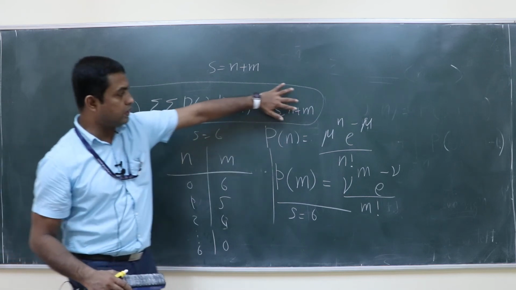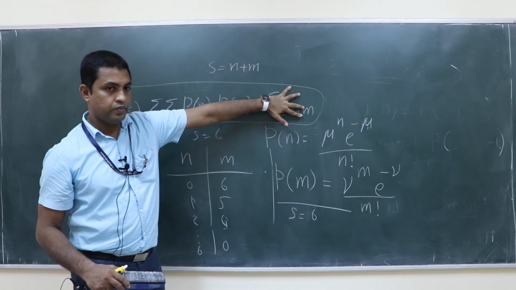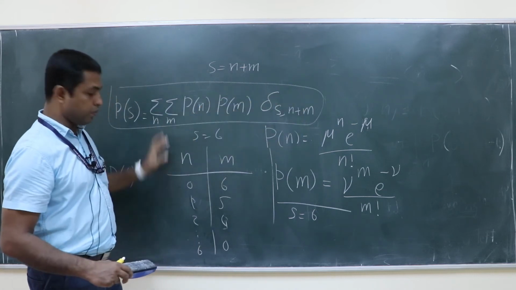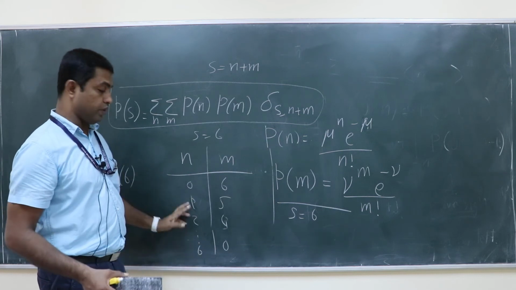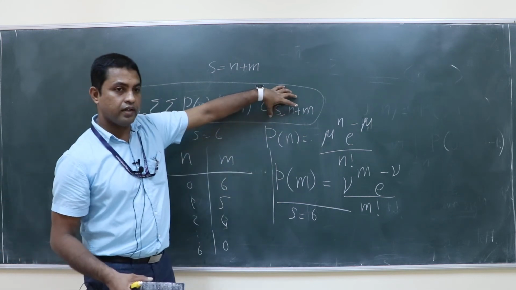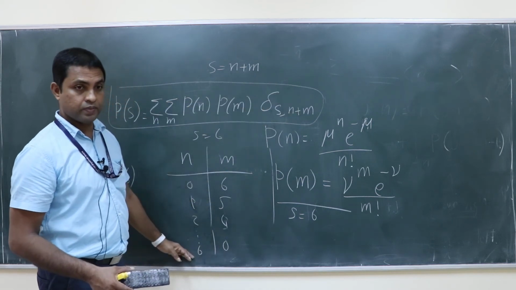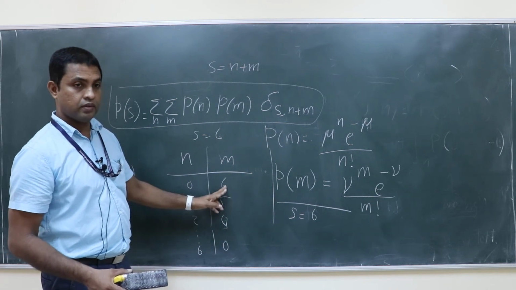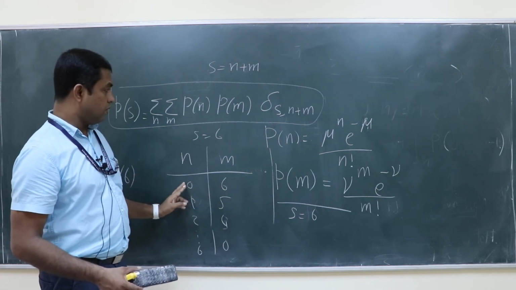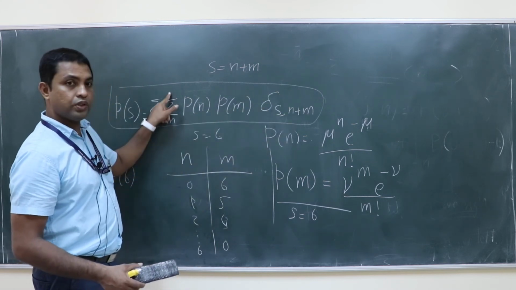If you don't put this delta condition, what will happen? This summation will take care of all the ways, or any number of ways, but this delta condition will take care of only the 6 ways. Because you can also think about 0, 7, right? If you don't put this, n is equal to 0 to infinity, m is equal to 0 to infinity.